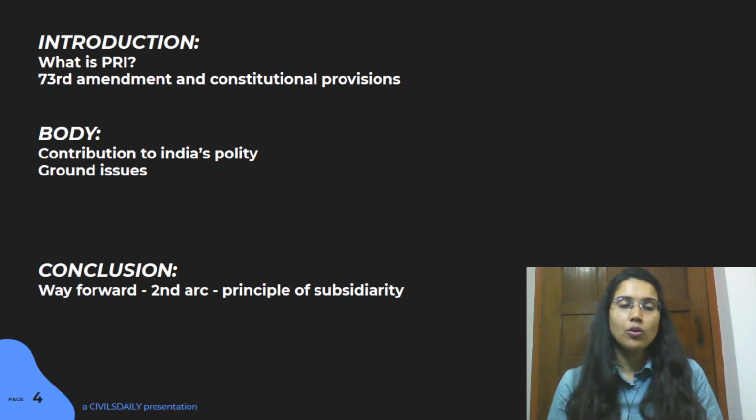And then we're going to move to your body. So the body is going to talk about two ideas: how it has contributed in real terms towards the Indian political system. So here we're going to talk about all the positive aspects, again from different angles. You're going to talk about the system of reservations, which has allowed a lot of different subsections, especially the vulnerable sections, to get into the Indian polity. How it has created a ground level working of the Indian polity, where people can engage with the government.